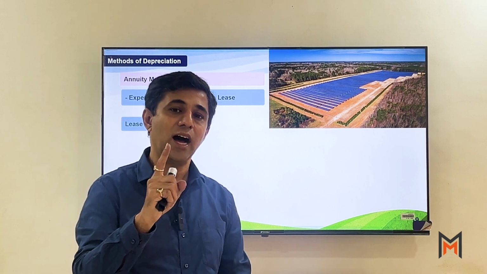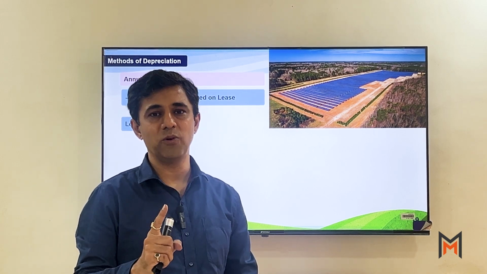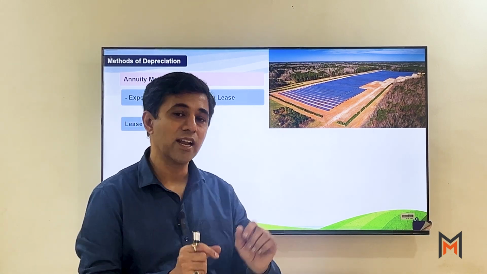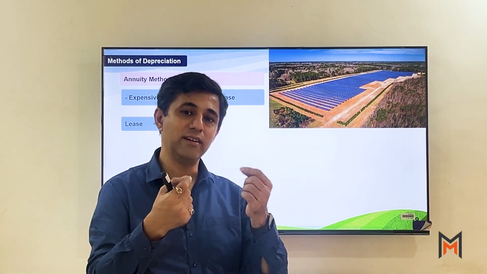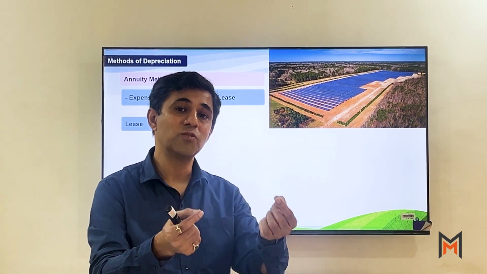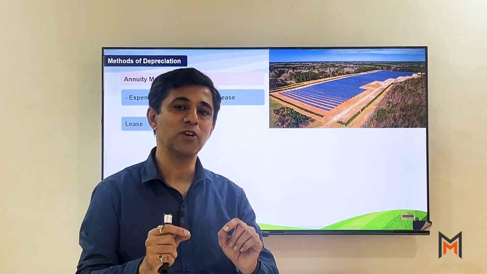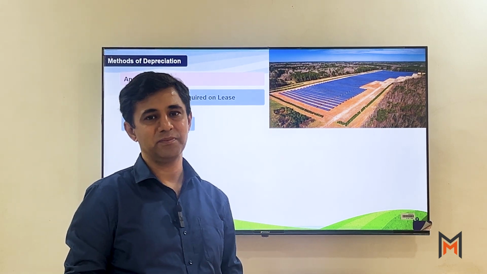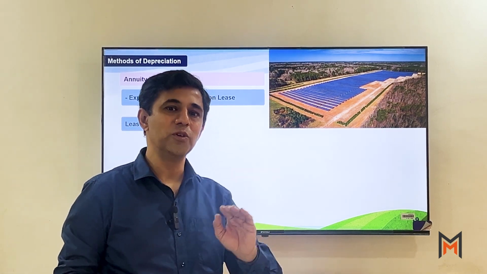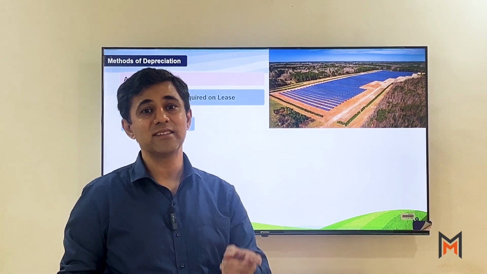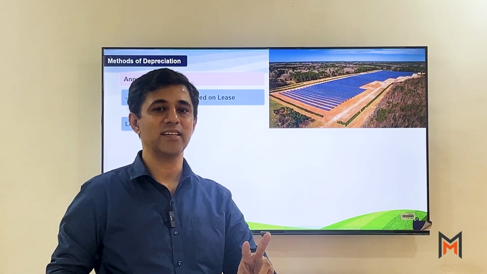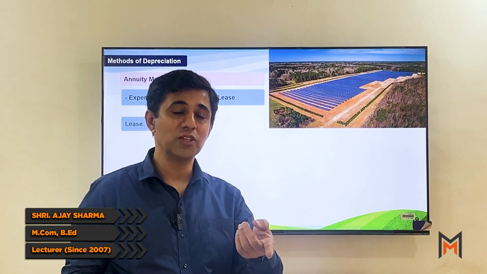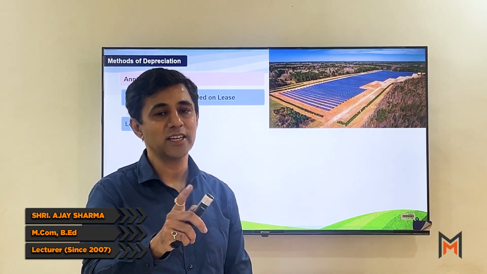The simple reason, आप यहां पर एक चीज खो रहे हो along with the property, and that is the interest. अगर ये 5 लाख रुपए हम बैंक में रखें तो हमें इंटरेस्ट भी तो मिलेगा, and this interest we are losing because we have not kept this 5 lakh rupees in bank, we have invested it in property, and that's why the value that you are losing is depreciation as well as interest. So remember, in case of annuity method, depreciation comprises the part of interest also.